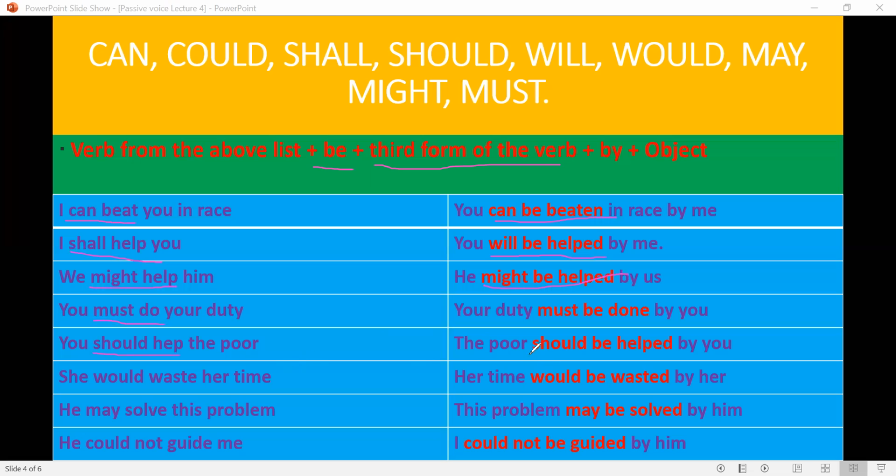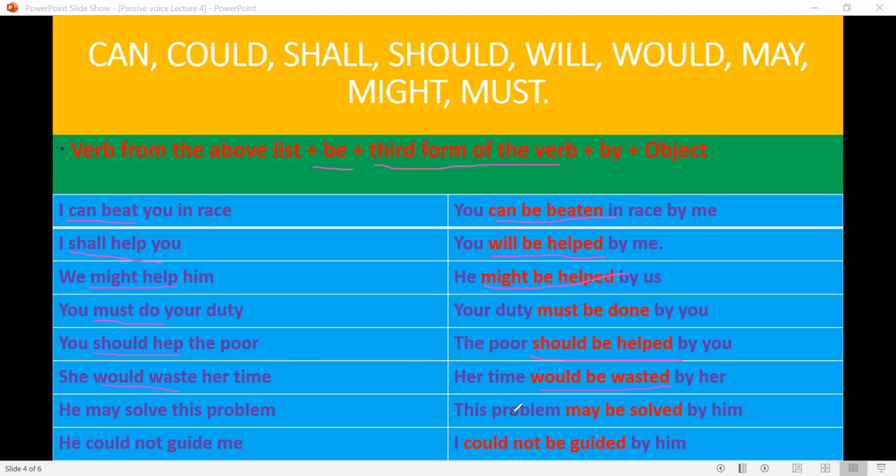The poor should be helped. She would waste her time. Her time would be wasted. As the subject will be changed into the object, the object will be changed into the subject. This is the general rule. So I'm stressing only the changes which you will make while using these auxiliary verbs.